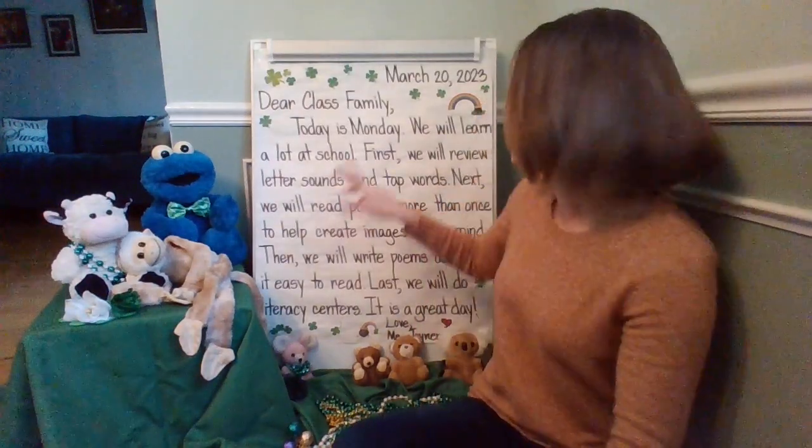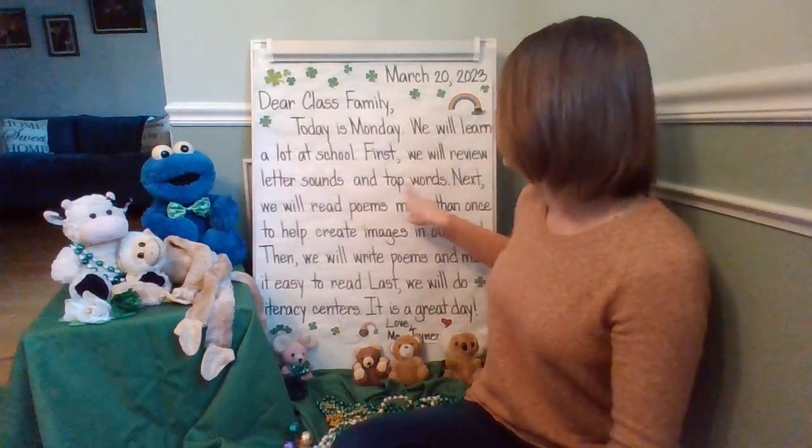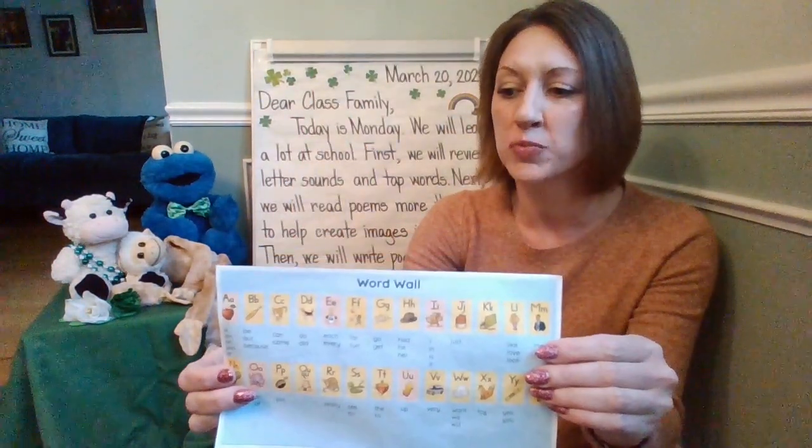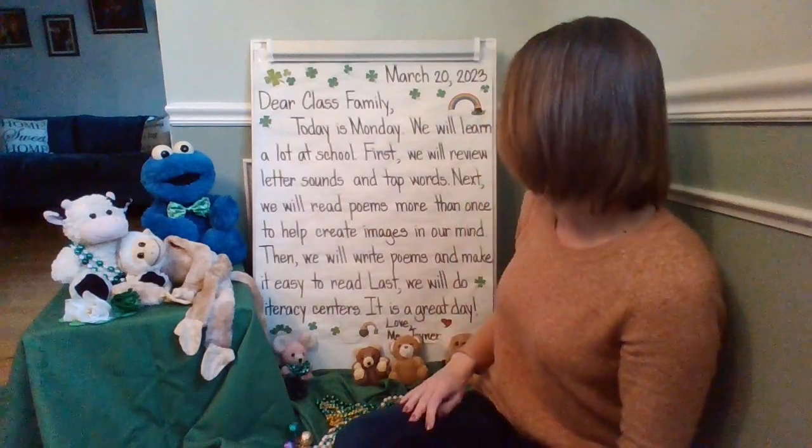Are you ready? First, we review letter sounds and tap words. Okay, so we'll use our word wall as a resource. We'll review the ABCs, letter sounds, pictures to match that word, and we're going to be practicing tapping words. That's what you can do when you're saying a word and you listen for that beginning, middle, and ending sound. Let's go ahead and continue.